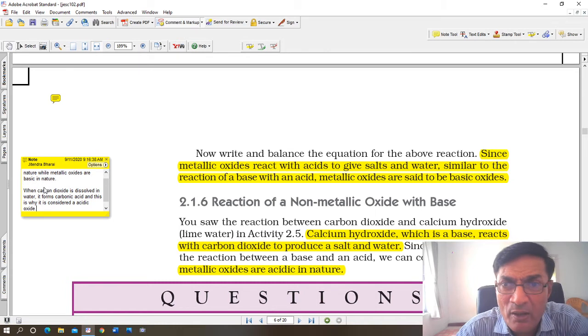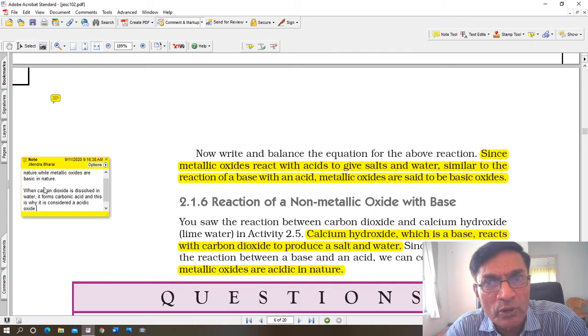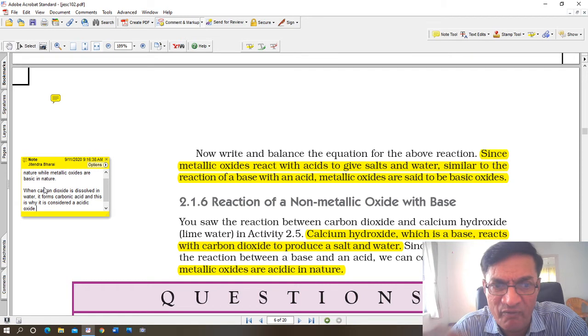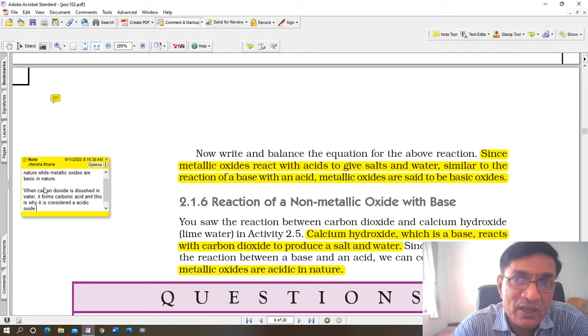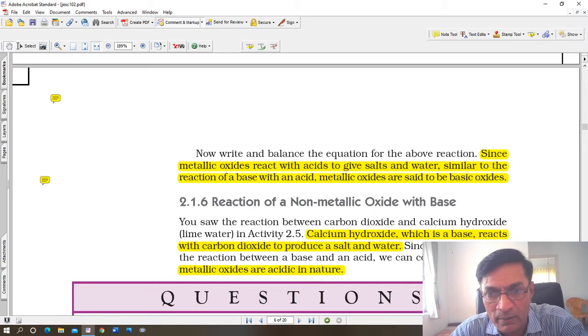So why is carbon dioxide considered acidic? First of all, carbon is a non-metal, so non-metal oxides are carbon dioxide, carbon monoxide. When non-metal oxides are dissolved in water they form acids, a weak acid. Carbonic acid is a weak acid, not a strong acid like nitric acid, sulfuric acid or hydrochloric acid. It's a weak acid, and therefore it is called an acidic oxide. But metal oxides are basic in nature. Non-metal oxides are acidic in nature. All right, so that is the question, a rather important fact.